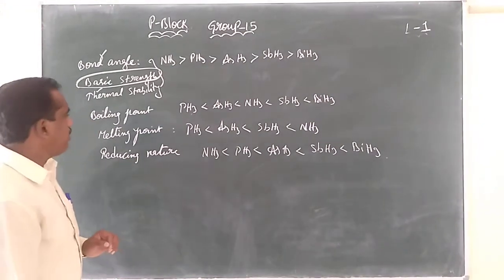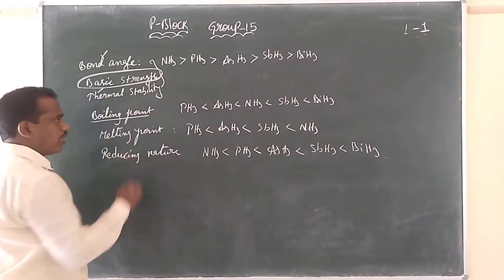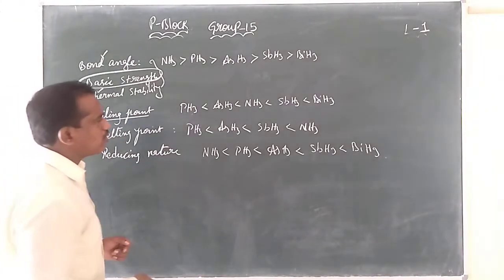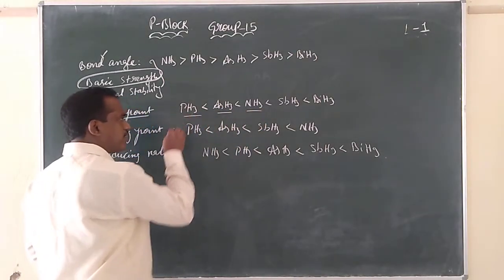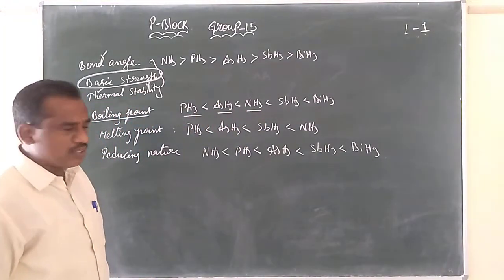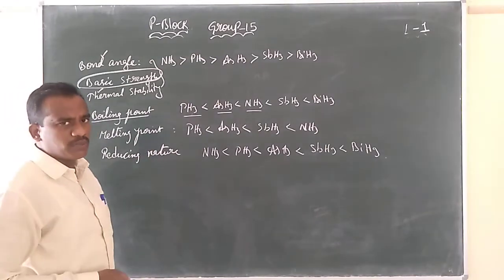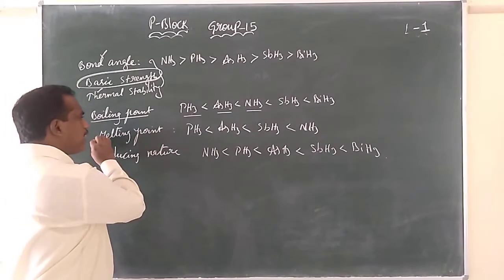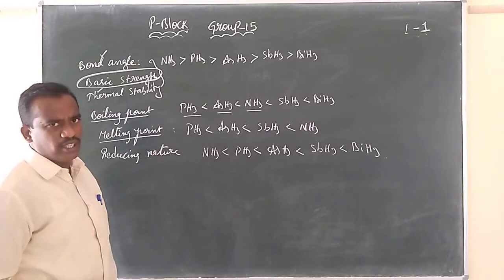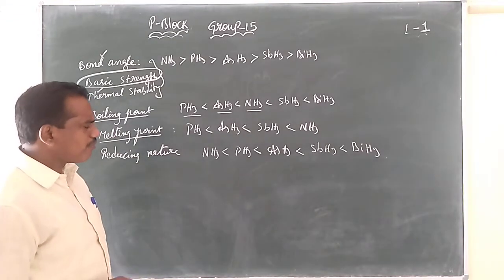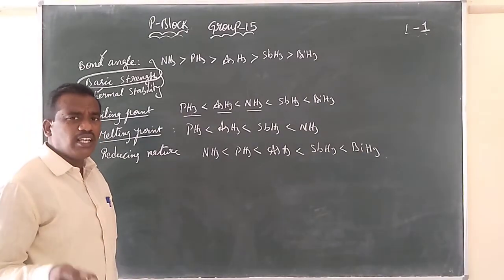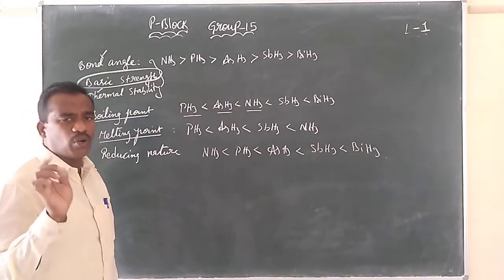Then boiling point. That is already learned. NH3 has a higher boiling point than arsenic hydride, which is higher than PH3, and then antimony and bismuth hydrides follow. Melting point is also a very important segment. NH3 is involved in hydrogen bonding.